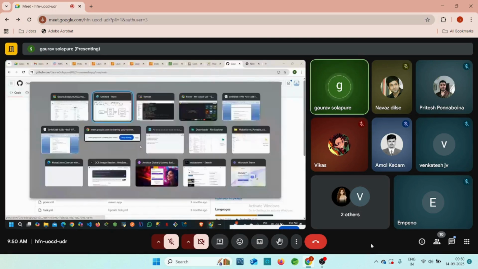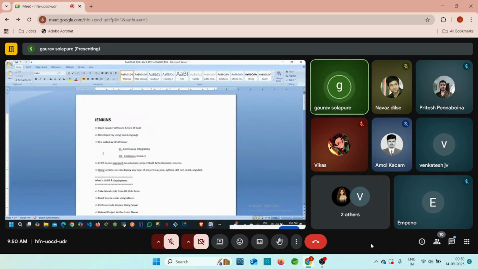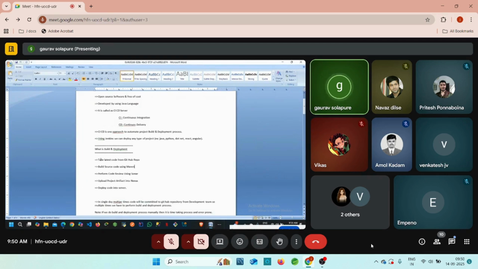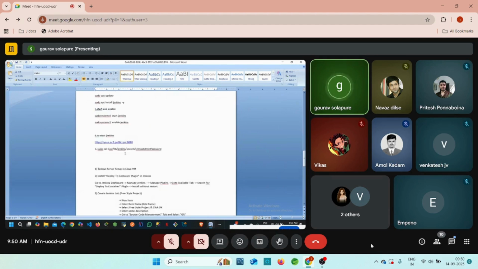Right now, let's go to the Jenkins notes, guys. So what is the first step? We need to take the latest code from the GitHub repository, right? Later we need to build the source code, right? Later we can perform the code review. Later we can upload the project artifact into the Nexus, and later we can deploy the code into the server, right? Now, let's check how we can integrate our GitHub application to the Jenkins server, guys.